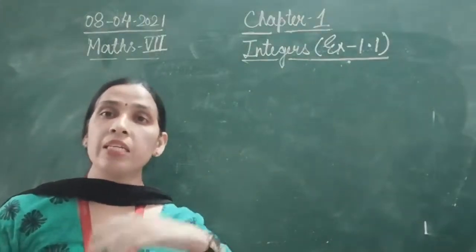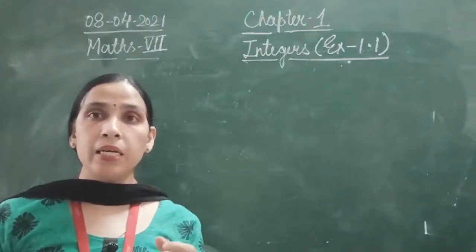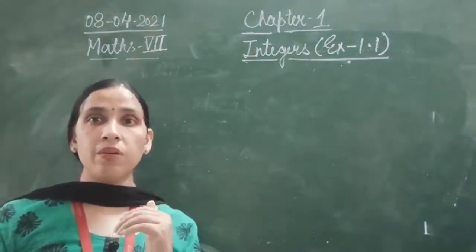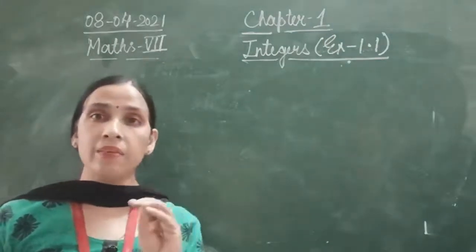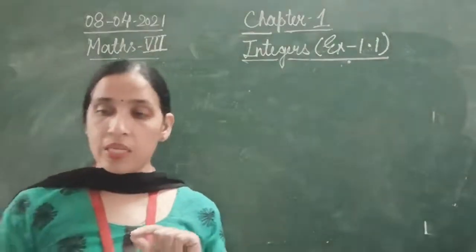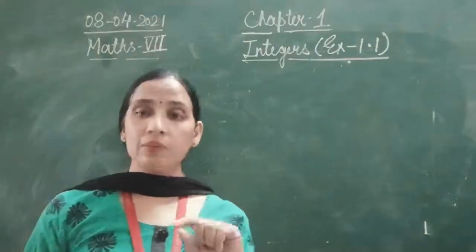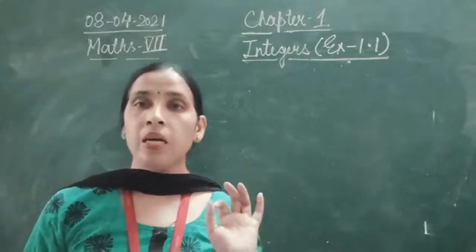Fine, you have credited something, so that is positive. And wherever you are doing debit, represent it with a negative sign. So the same thing we will do in this question.